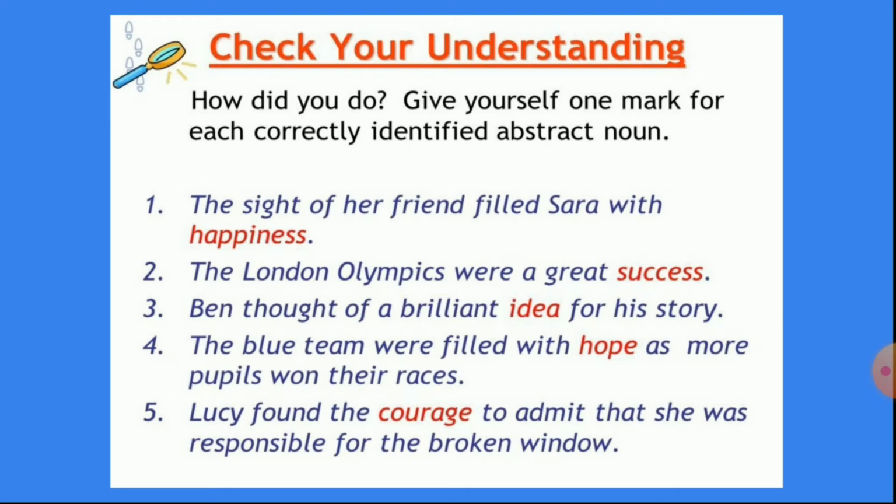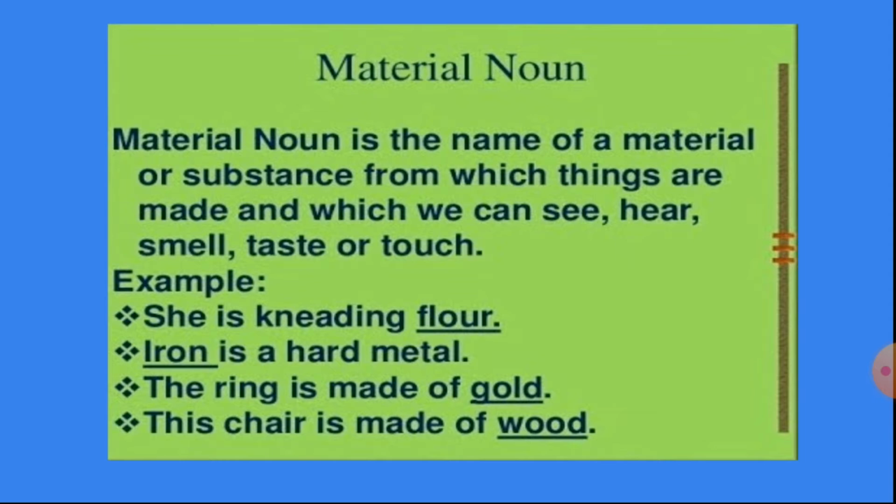Let us go to the next type of noun, that is material noun. Material noun is the name of a material or substance from which things are made and which we can see, hear, smell, taste or touch. Okay, now when we come to the material noun, we can see them, we can hear, we can smell, we can taste or we can touch them also.